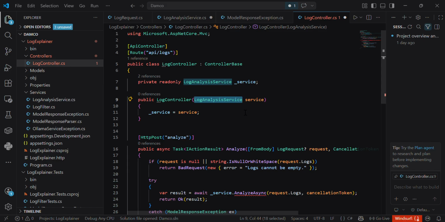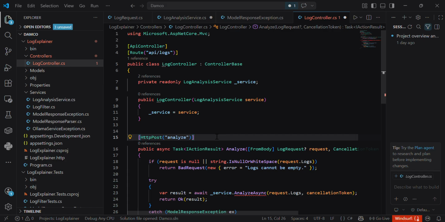The main API endpoint is in the LogController.cs file. So the route is this, the route api/logs. This is our route, and this is analyze. So this is our whole route, api/logs/analyze.